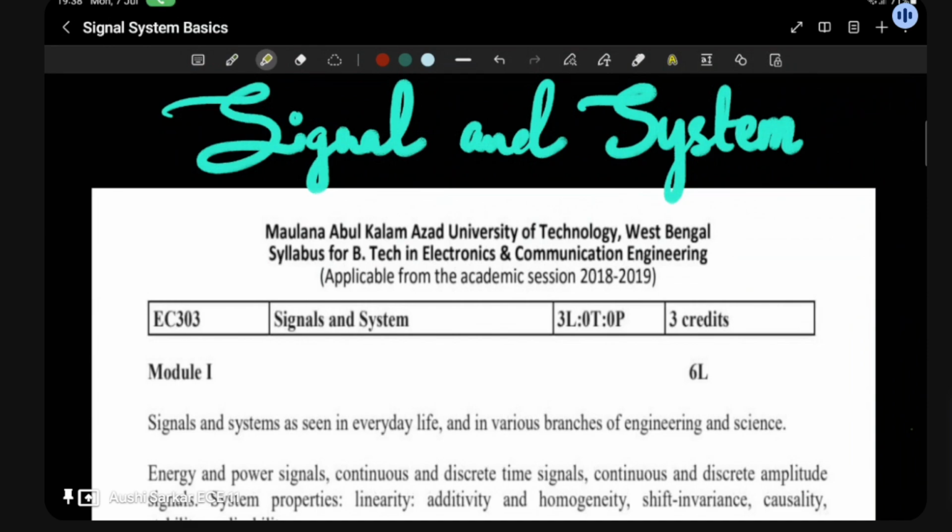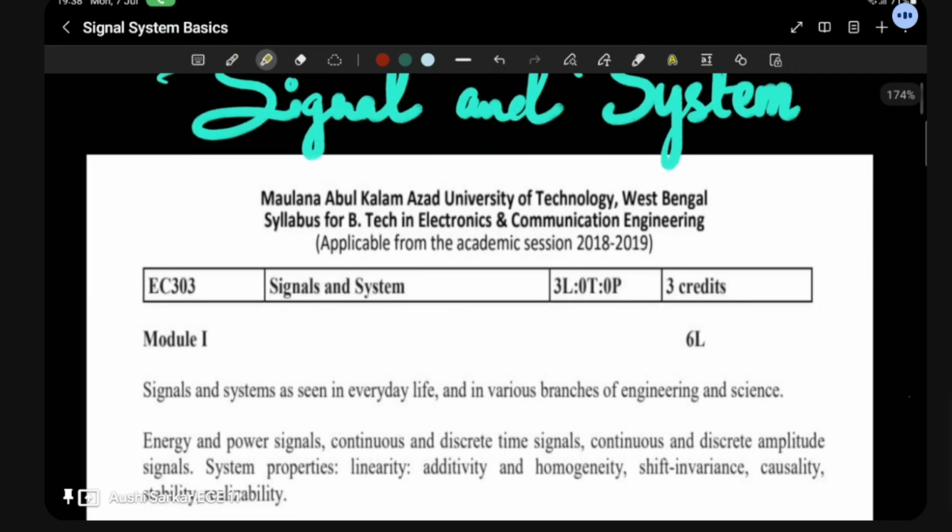I'm Ansi Sarkar, and now I'm going to teach you Signals and Systems for this semester. Being an ECE student, it's one of the main subjects of your semester, and I can tell you that it's a little on the tougher side, but you can handle it if you study it in a proper and regular manner. So, let's dive into the syllabus discussion first.